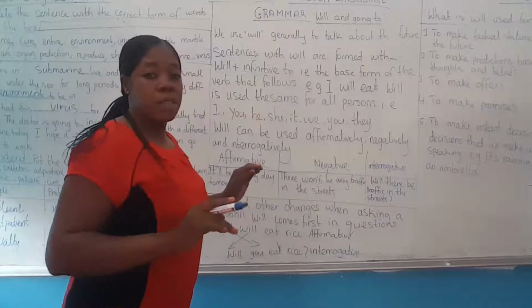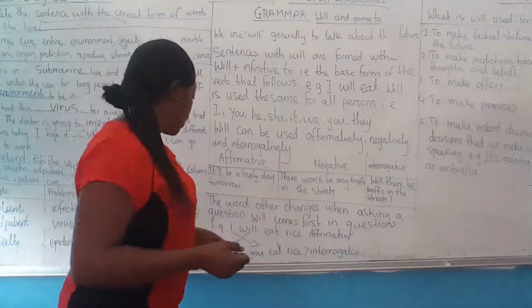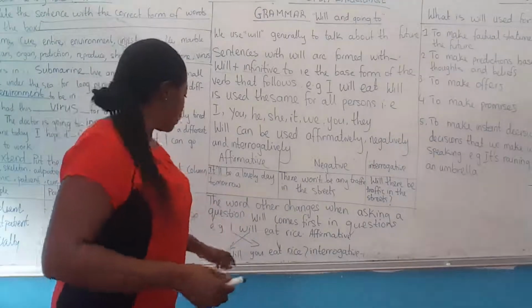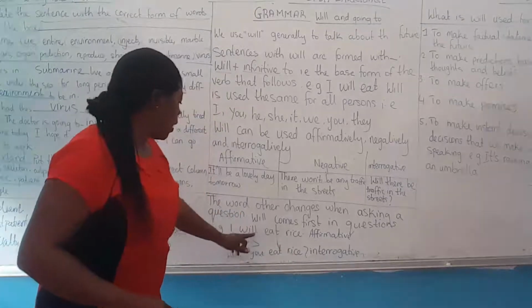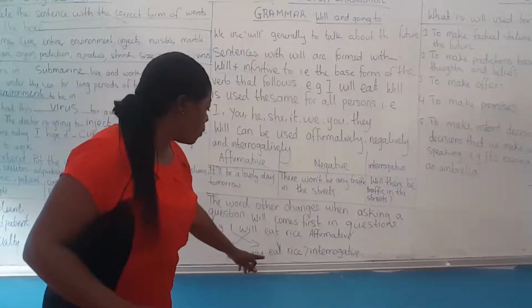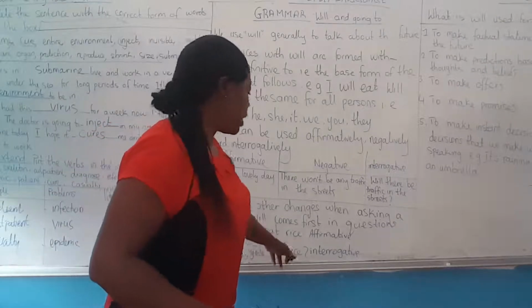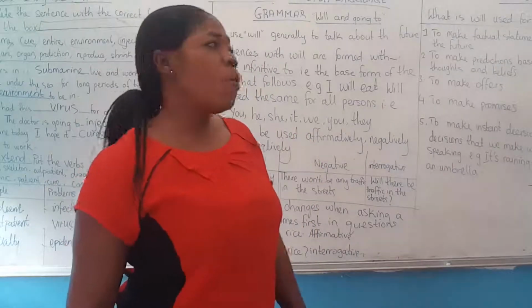That's affirmative. If I want to ask a question, I will say, will you eat rice? You see that will has come before and the pronoun has gone behind.